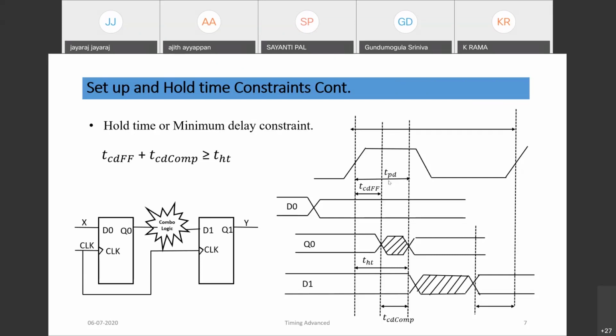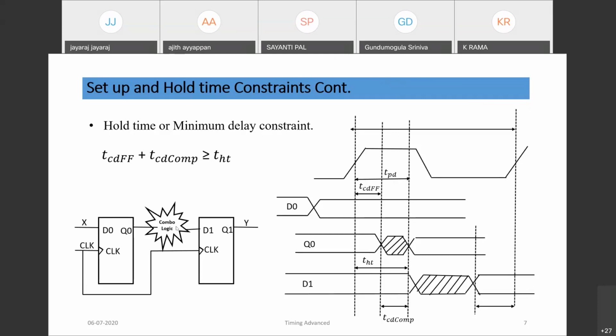So if you see the hold time window of this D1, assume after TPD Q0 is changing, and after the contamination delay, Q0 would start changing, and after the contamination delay of the combo logic, D1 would start changing.